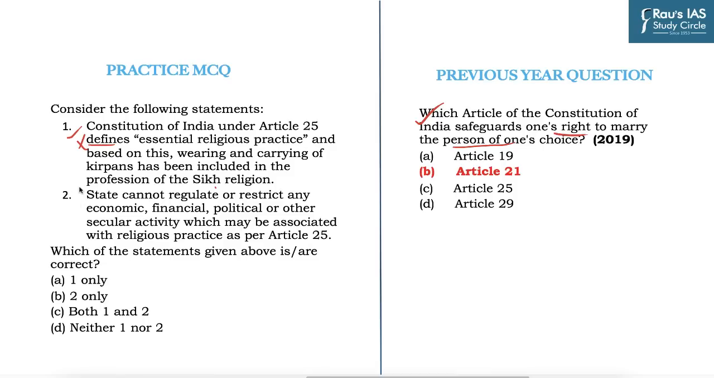Now this statement is also incorrect because under Article 25 clause 2 subclause A, the state can regulate or restrict any economic, financial or political or other secular activity which may be associated with religious practice as per Article 25, and so the right answer would be neither 1 nor 2.